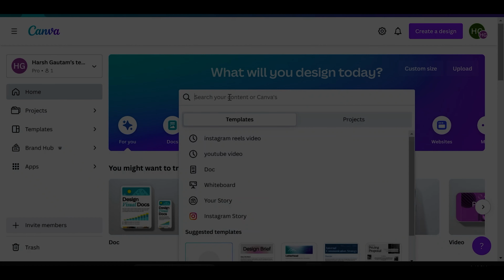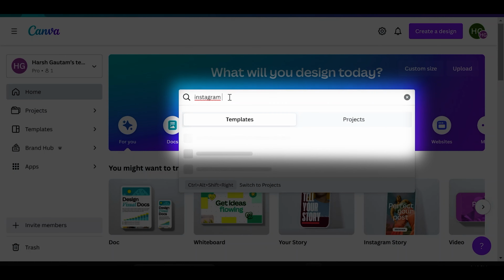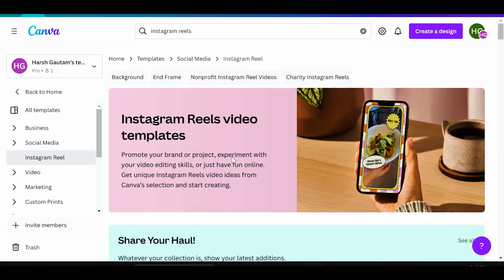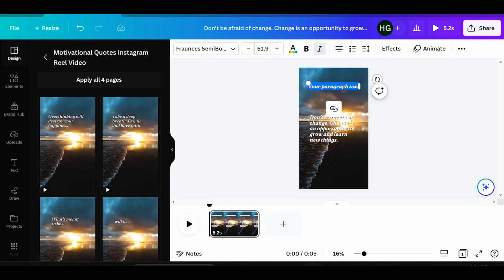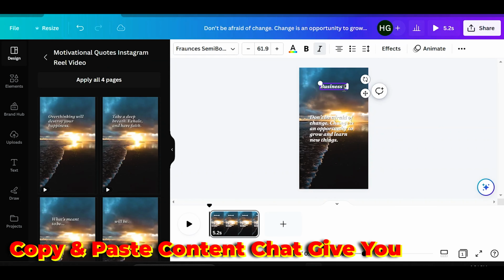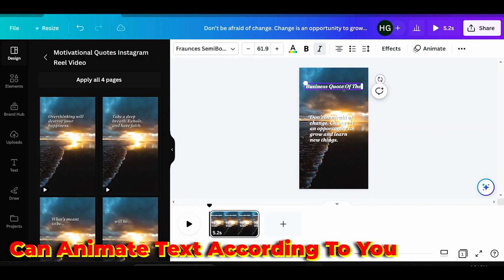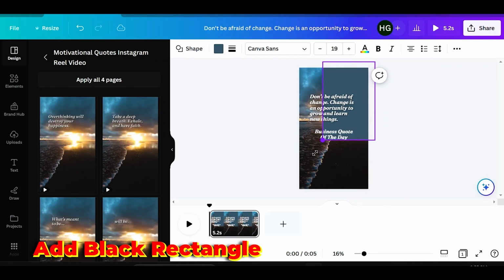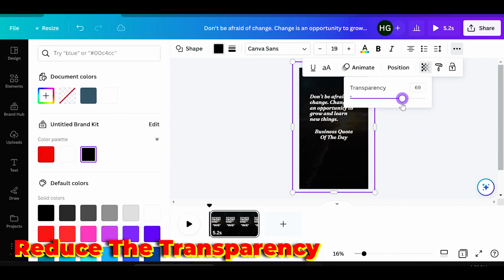Simply head over to canva.com in your browser, search for Instagram Reels and click on Create a Blank Reel. To make things even easier, you can choose from this endless collection of templates. Just copy and paste the content that Bing Chat gave you. You can animate the text however you want, adjust everything so it looks good. Let's add a black rectangle here so the text becomes more readable. Now simply reduce the transparency.